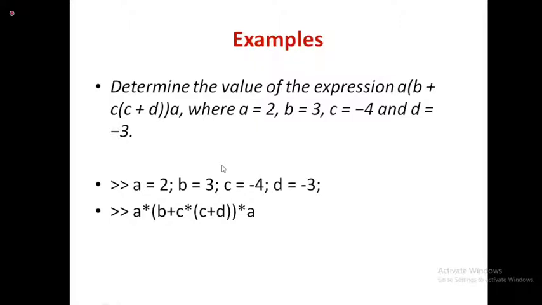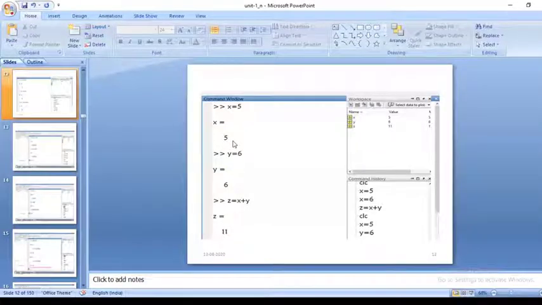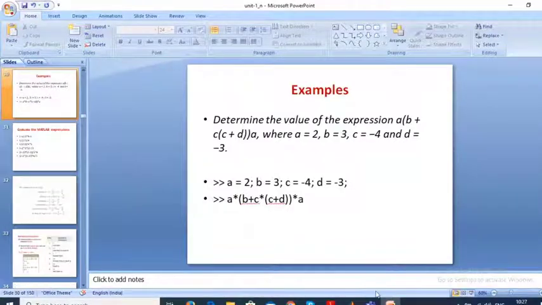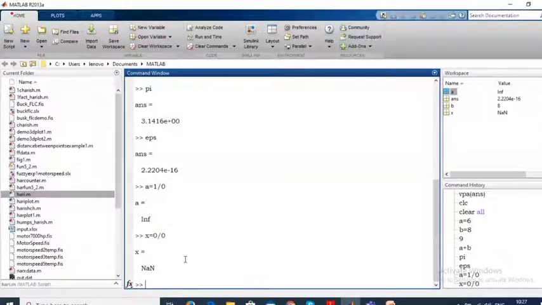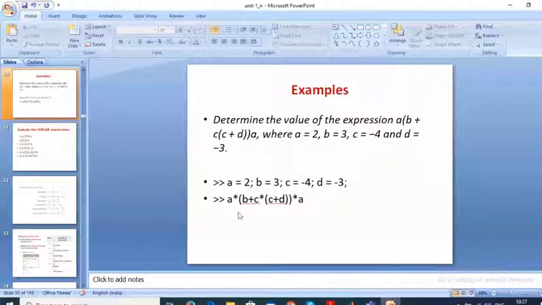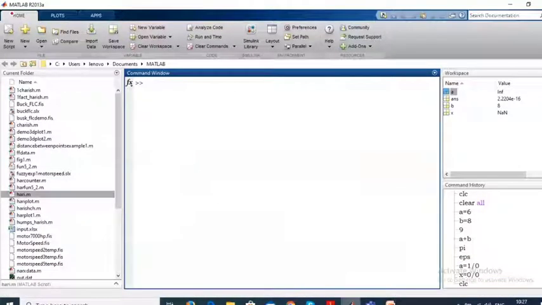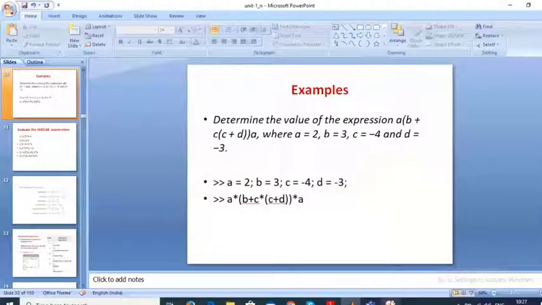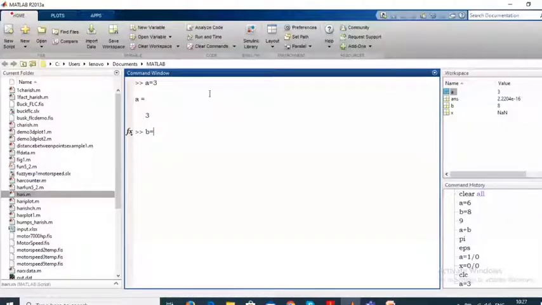Let me verify this one. See here, what is the value? A equal to 2, b equal to 3, c equal to -4. What is it? A equal to 2. Okay, sorry, a equal to 2.